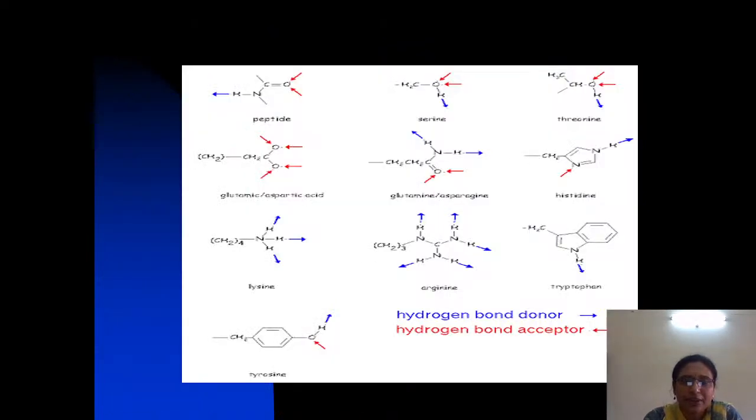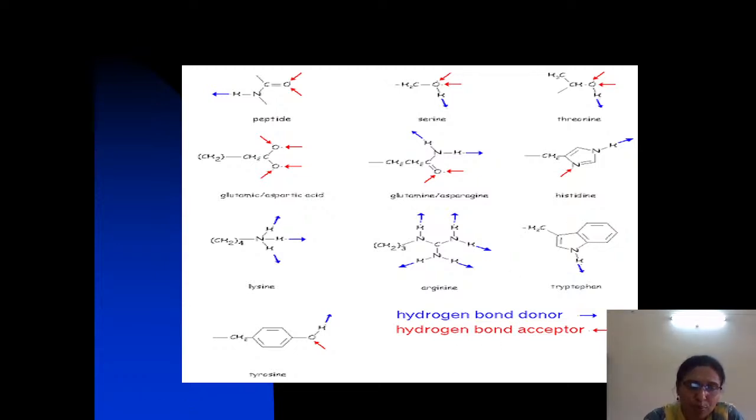Now look at this picture. This is the individual amino acid residues. Here the blue ones are the hydrogen bond donors. Hydrogen bond donor means the atom to which the hydrogen is bonded. And hydrogen bond acceptor means the atom with which the hydrogen is shared. So the blue ones are hydrogen bond donors and the red ones are hydrogen bond acceptors.